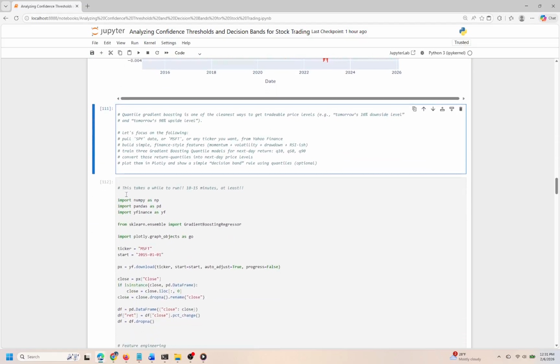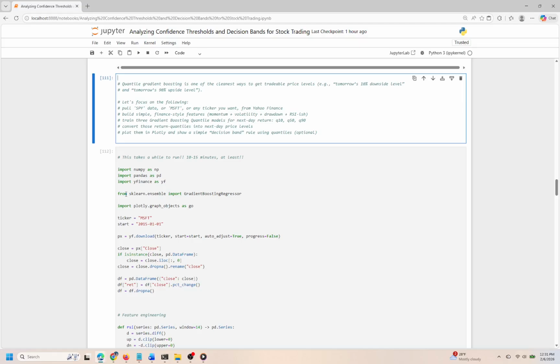Cell 7. In this cell, we're delving into a powerful technique called quantile gradient boosting, particularly its application in predicting tradable price levels for the SPY, which is the ETF that tracks the S&P 500. This methodology is not only pertinent for traders seeking actionable insights, but also serves as a robust foundation for statistical predictions. We start by pulling the SPY data from Yahoo Finance, ensuring we have the necessary historical information to work with.